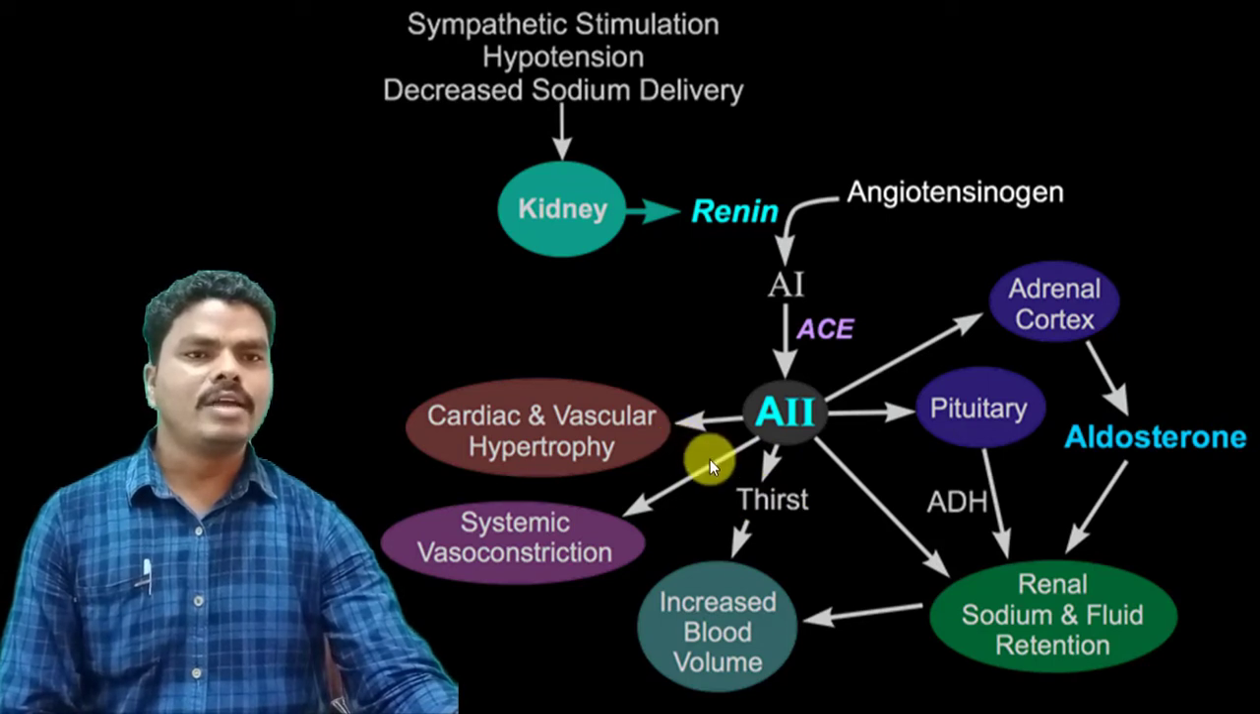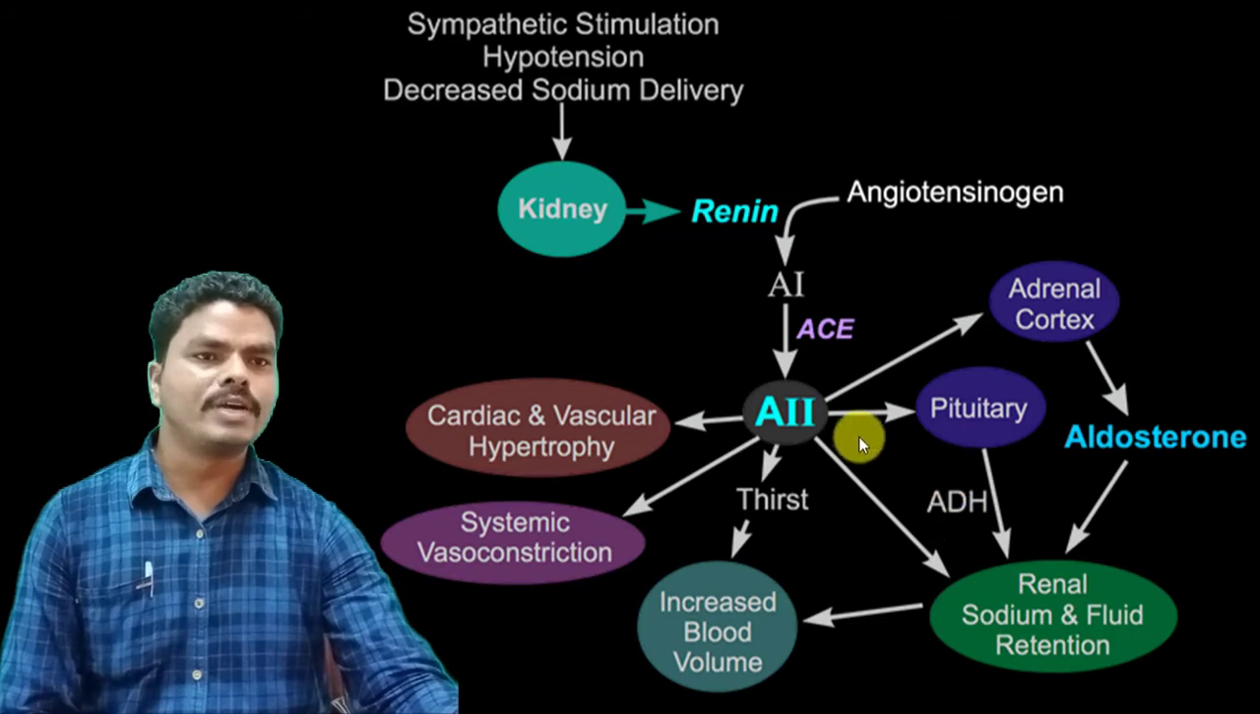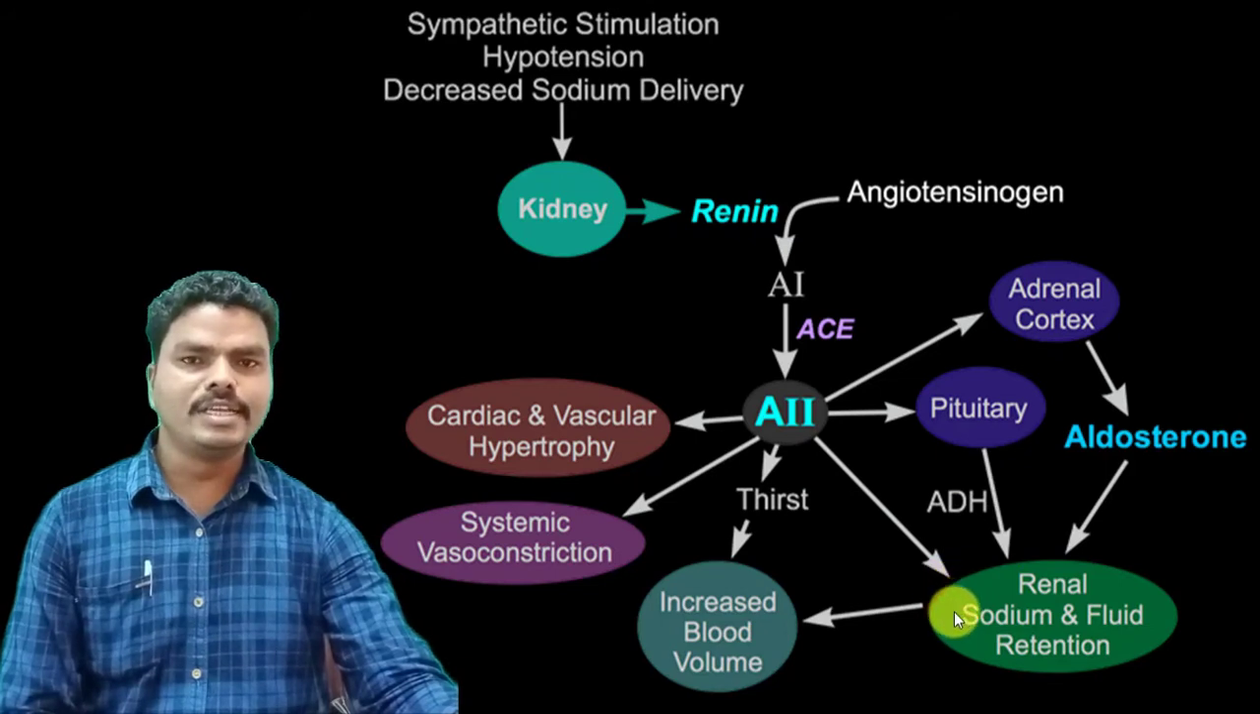When you see the actions of particularly AT1, it can produce cardiac and vascular hypertrophy, systemic vasoconstriction, and increased blood volume through different ways. That means through increased secretion of aldosterone, increased secretion of antidiuretic hormone, or increased reabsorption at different sites of the nephron. So that may lead to increased blood volume.